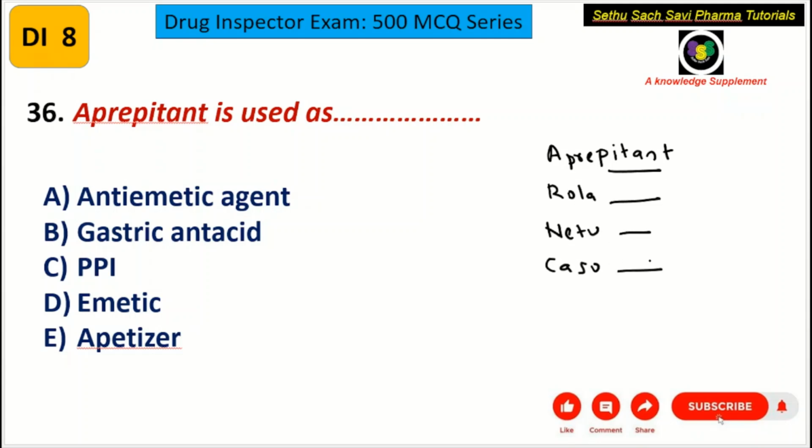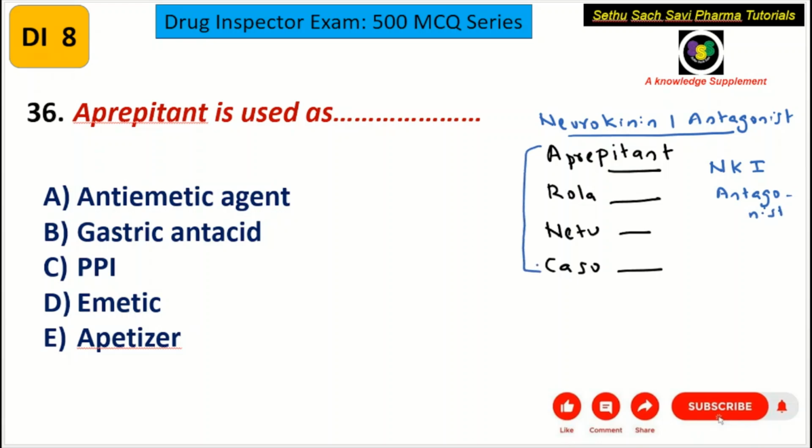So these pitant drugs belong to a category called neurokinin 1 antagonist, or simply NK1 antagonist. And what is the use of these drugs?